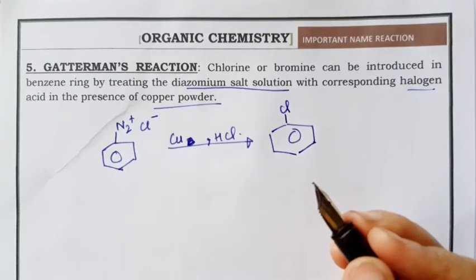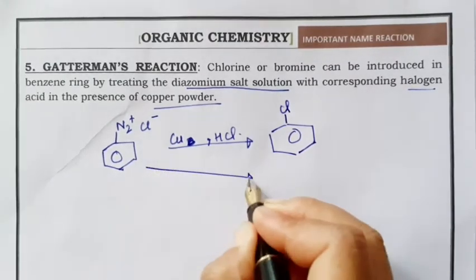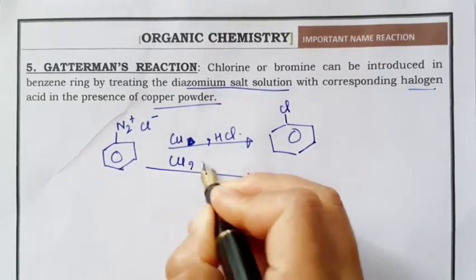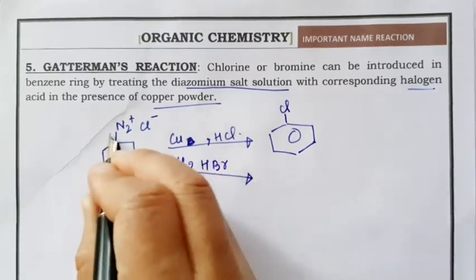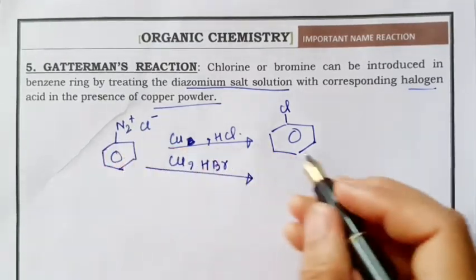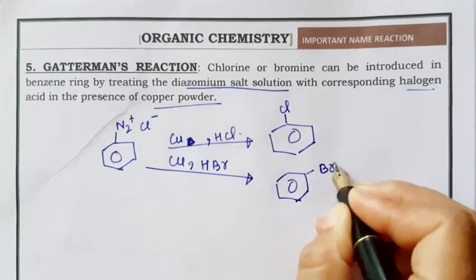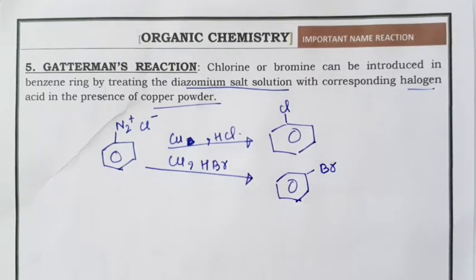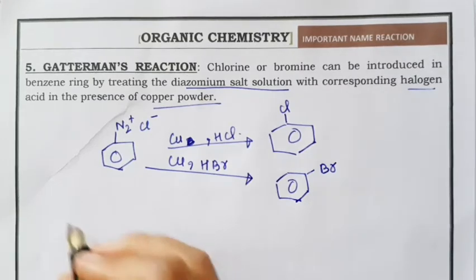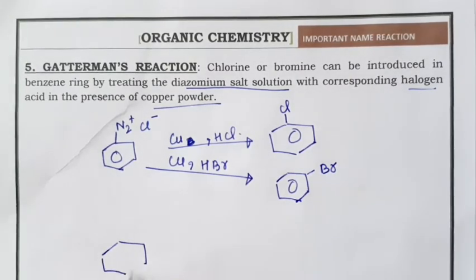So you will get chlorobenzene, and when the same is reacted with copper powder and HBr, again your N2 plus Cl minus will get replaced by Br. This is similar to the Sandmeyer reaction. What happens in the Sandmeyer reaction?